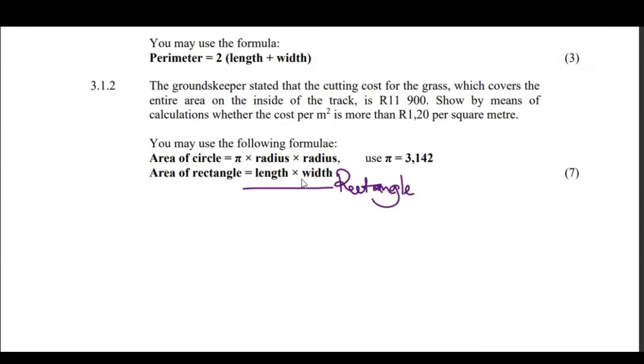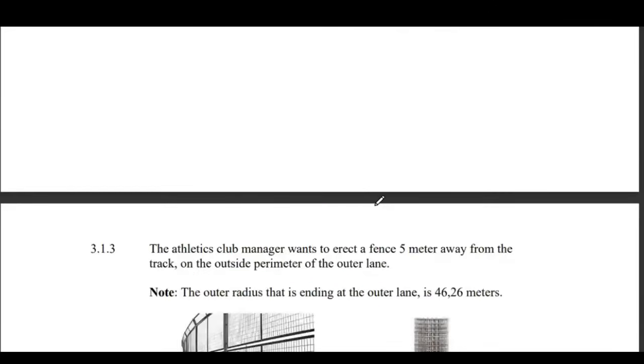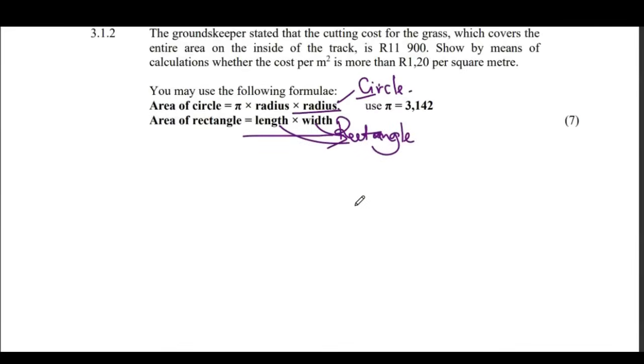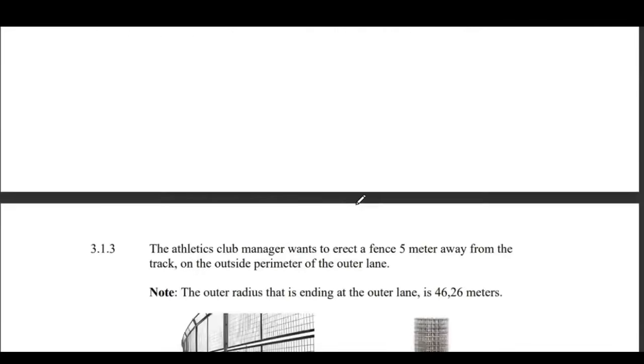This is for rectangle. And the one on top, it's a circle. The moment you see radius, just know it's a circle. The moment you see length and breadth, you just know it's what? It's a rectangle, because in a square all sides are equal. So you will have sides.